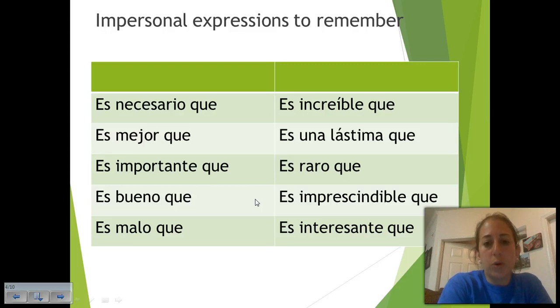And you should be comfortable with the majority of those. If there are any that you want to make sure that you know what they mean in English, please make note of those and then comment and ask once we get into class. Notice that any adjective essentially can be turned into an impersonal expression. Es triste que, you get the idea.